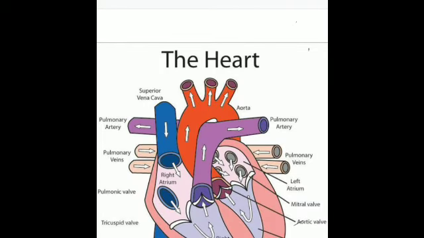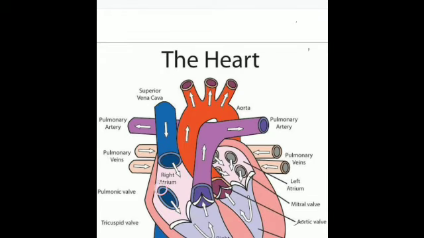Now in this diagram you can see the various chambers of the heart. The heart is four chambered, consisting of the two atria, that is the two upper chambers, the right atrium and the left atrium, or the right auricle and the left auricle, and the two lower chambers which are known as the ventricles, the right ventricle and the left ventricle.